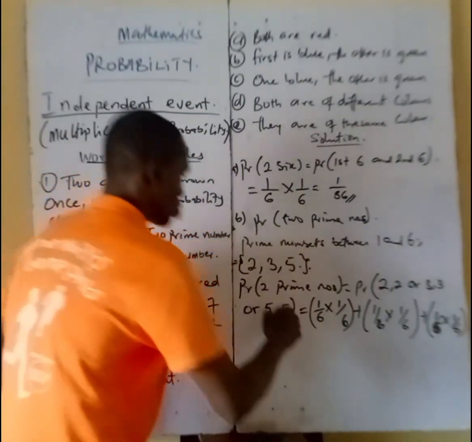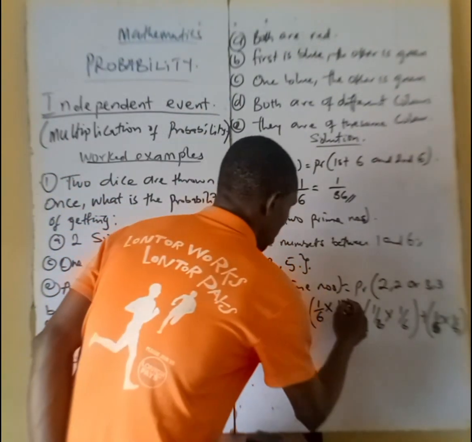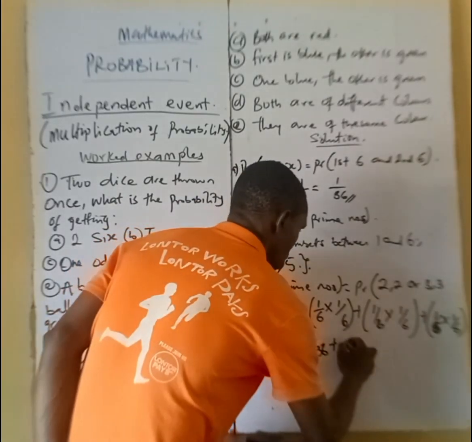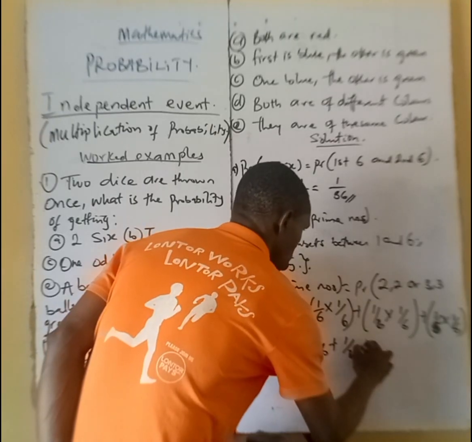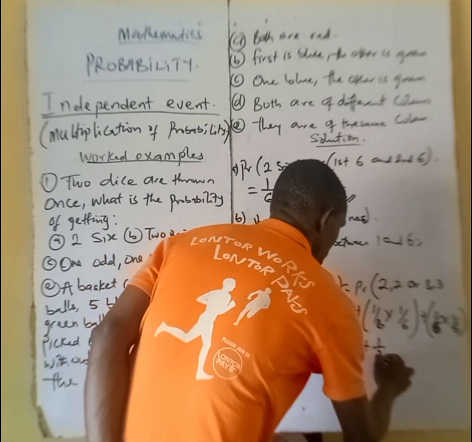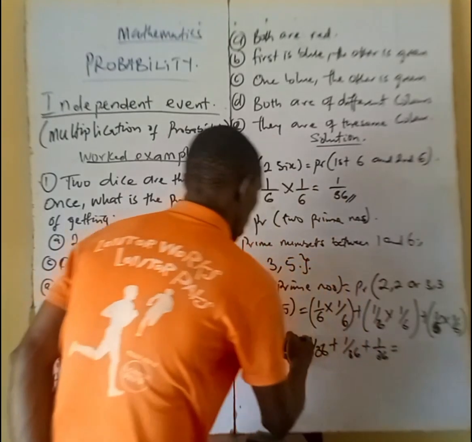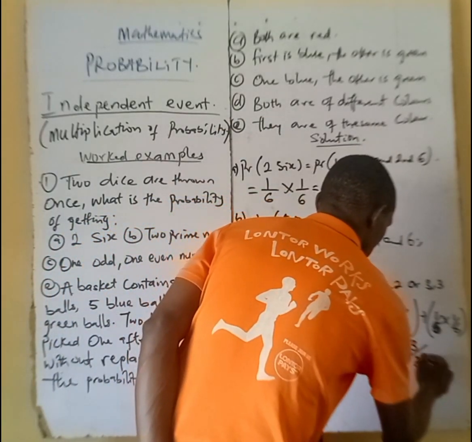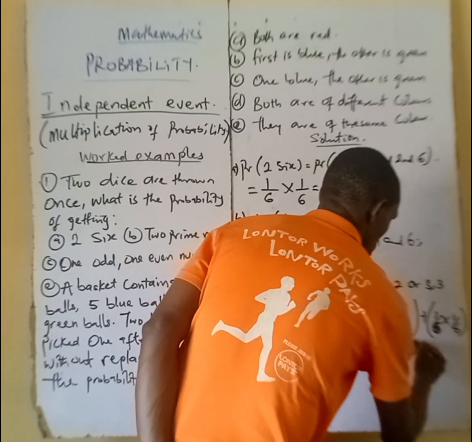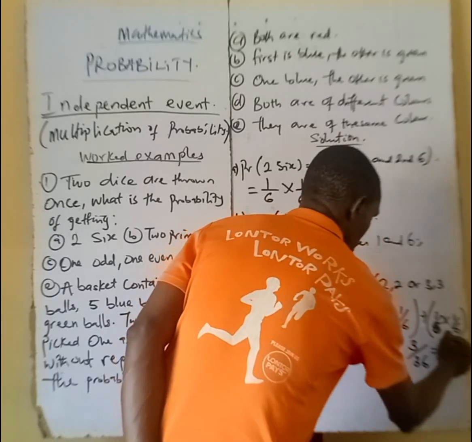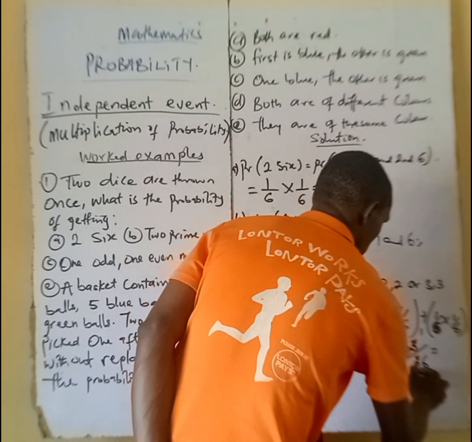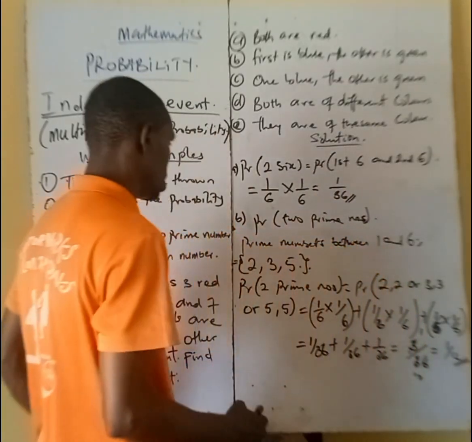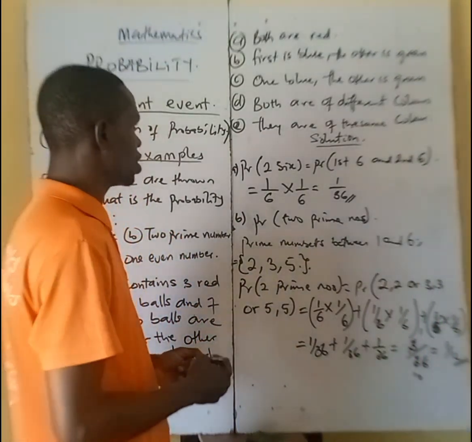Now, that will give us 1 times 1, 1 over 36, plus 1 times 1, 1 over 36, plus 1 times 1, 1 over 36. And that will give us 1 plus 1 plus 1, that's 3 over 36. Divide by 3: 3 by 3 is 1, 36 by 3 is 12. So 1 over 12. That is the answer for the B question.